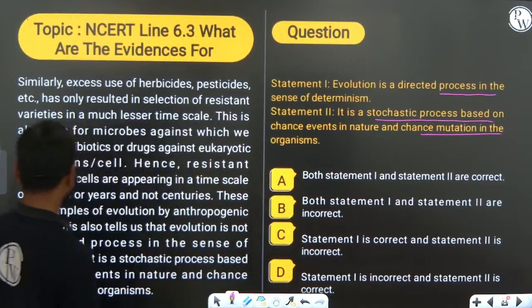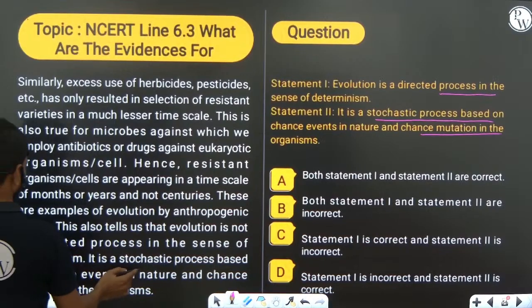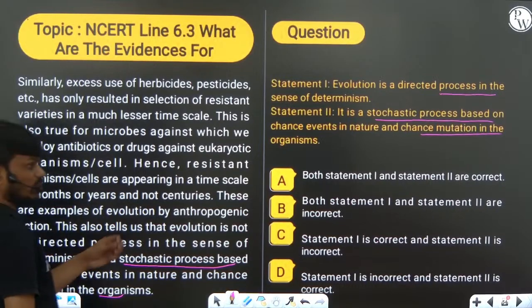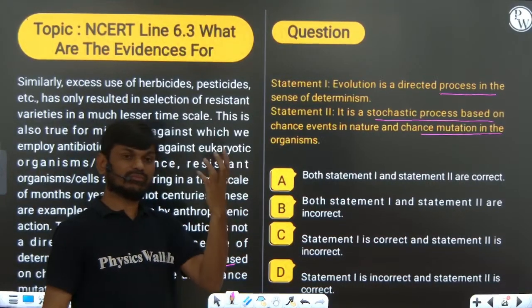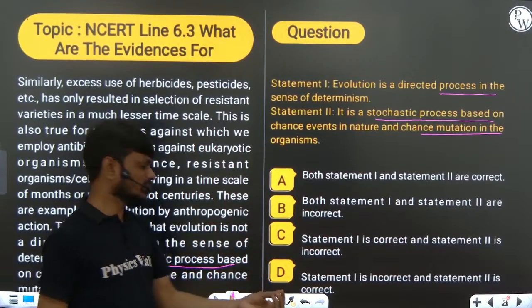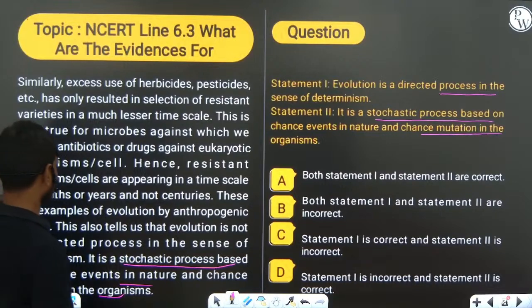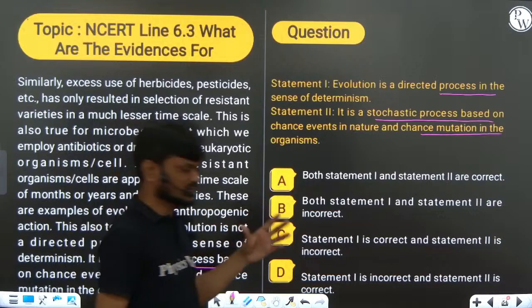You can see it is given here, chance of mutation. Why are they randomly changing? Why is there suddenly a change? Because of the mutation or because of natural selection. Okay, so this is the area.